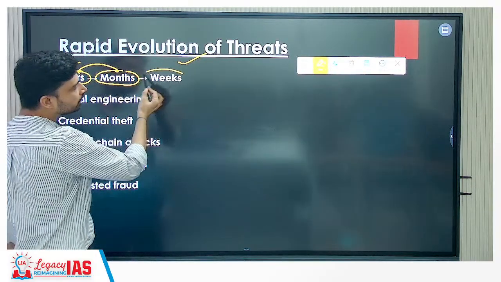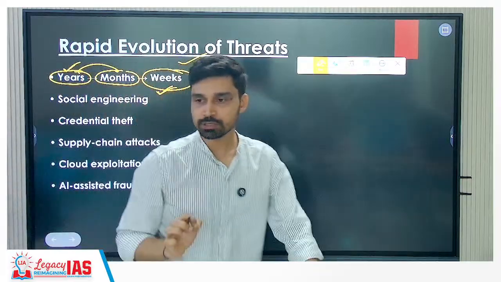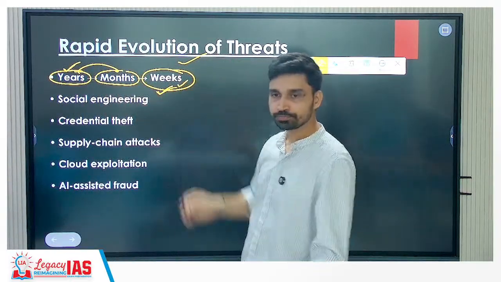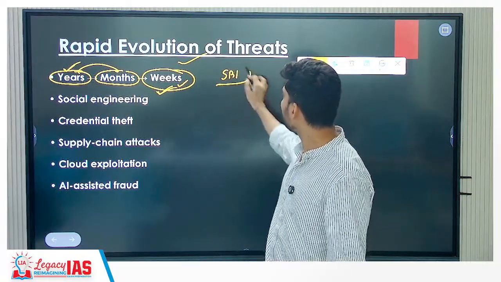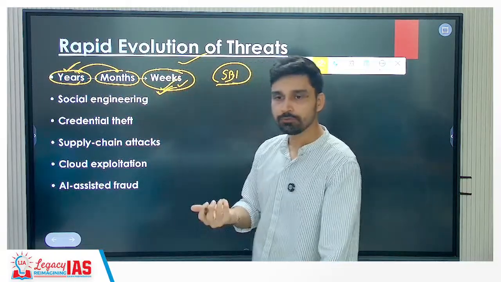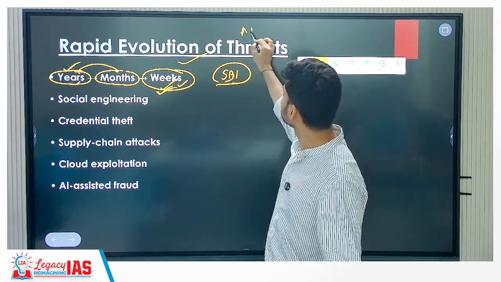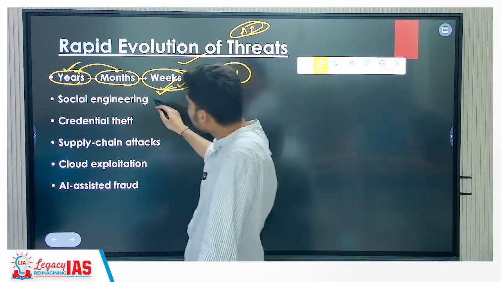Now, due to the use of AI, what are we seeing? The same preparation, the same strategy can be deployed within weeks. So you find out that I have to target SBI. Now cyber criminals do not have to prepare for years to attack SBI. They will be ready within a few weeks. What is the factor? Use of artificial intelligence here, right? Social engineering we can talk about.